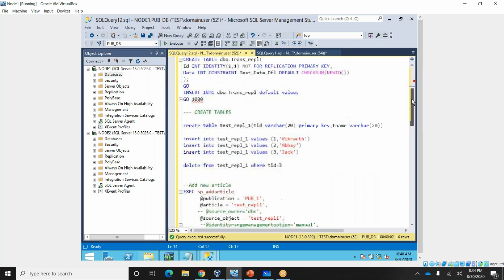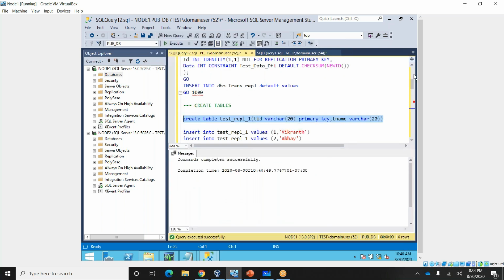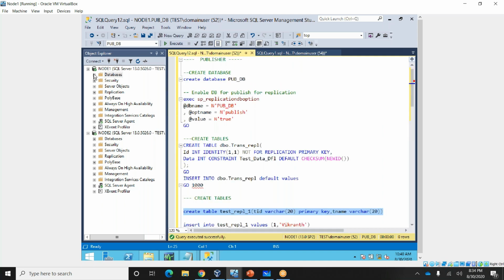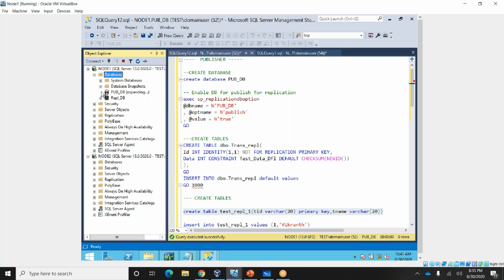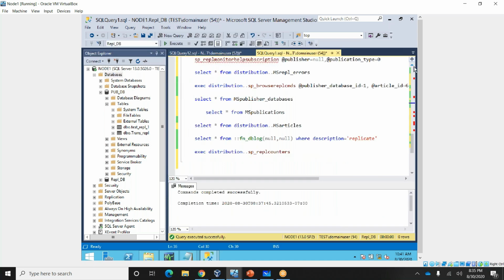In the same way, I am creating one more table as well. So I have created two tables here. You can see on the publisher, PubDB. So I created two tables. The same table schema should be created on the subscriber side as well. Okay, I'll create the same thing on the subscriber side as well.